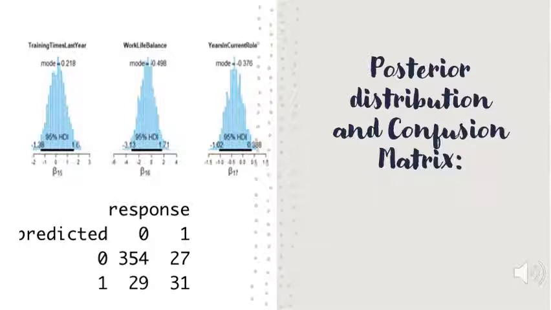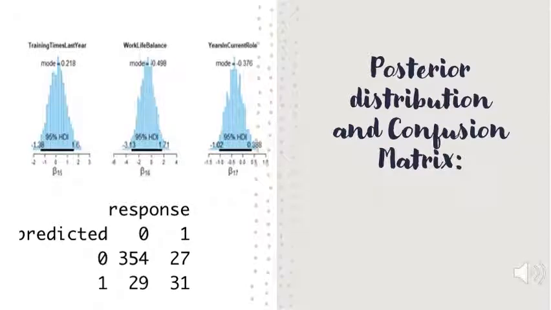The figure shows the posterior distribution for the beta 16 parameter, which is work-life balance, with 95% HDI limits of minus 3.13 and 1.71, and with the mode, that is the beta value in the prediction model, as minus 0.498, along with the beta values for other variables like years in current role and training times last year.